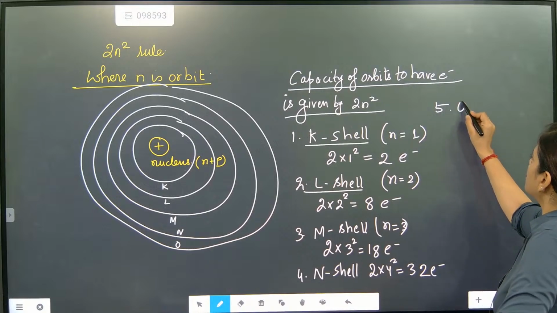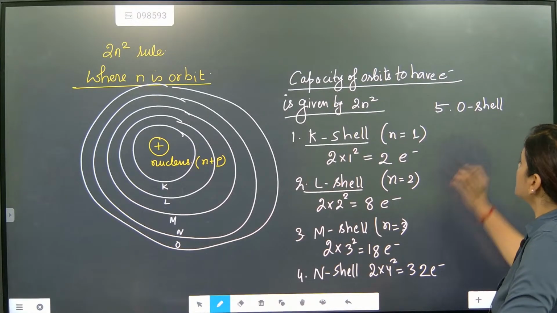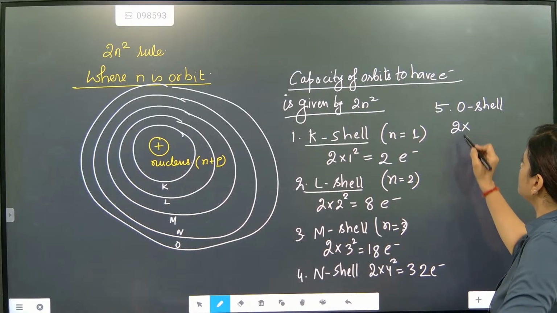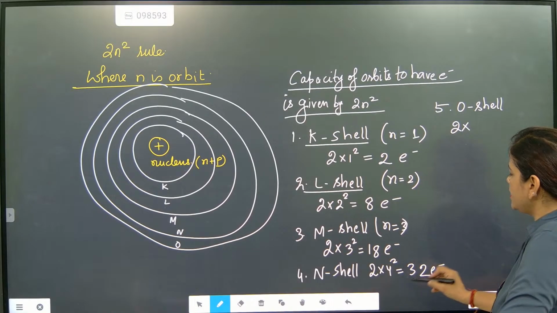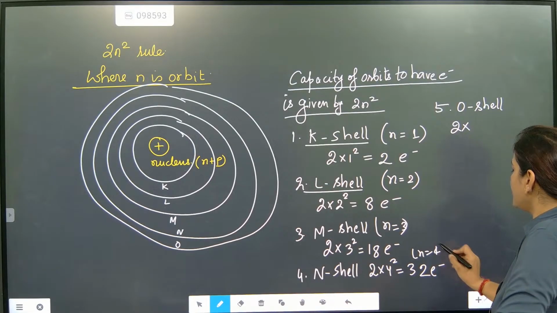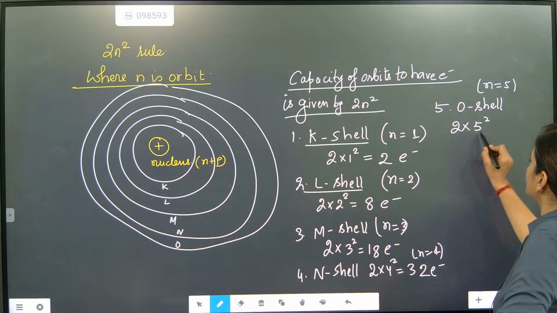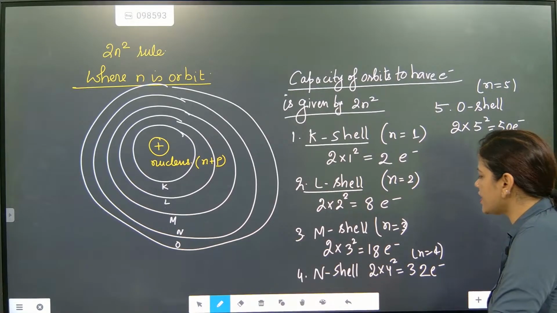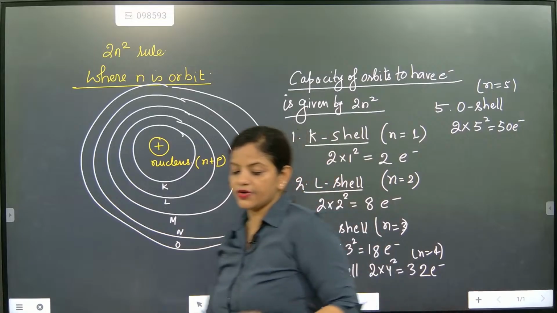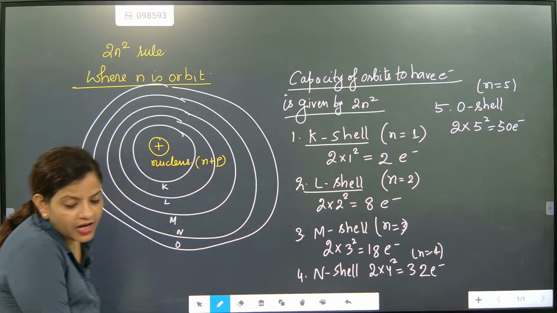And the O shell. For the O shell, how many electrons is it going to accept? We write 2 into, n is 5 here, so 2 into 5 square, which is 50 electrons. How many electrons can it accommodate? 50 electrons. Note down, this is the most important thing.